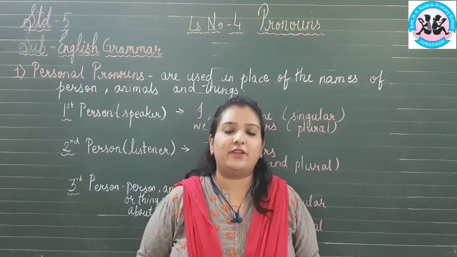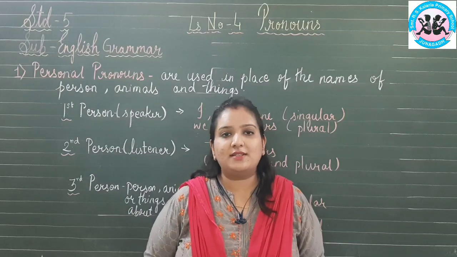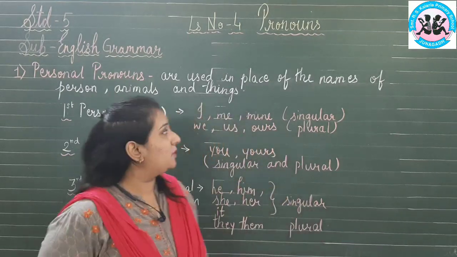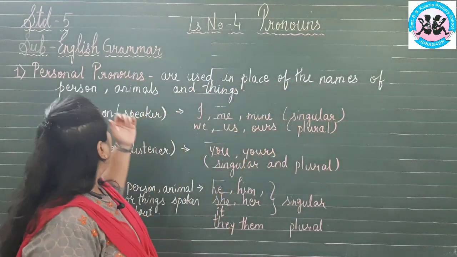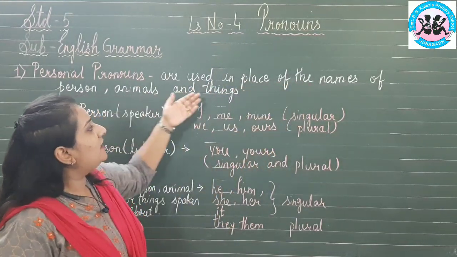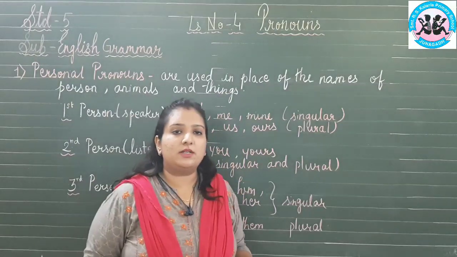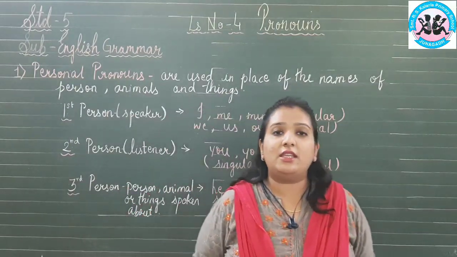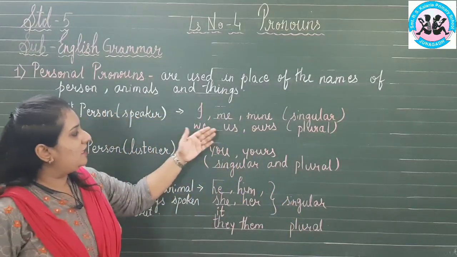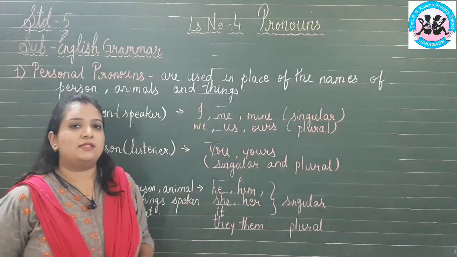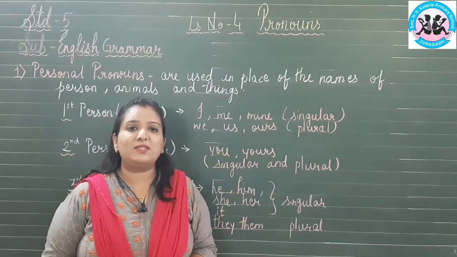Now let us study the very first pronoun, that is the personal pronoun. What is the personal pronoun? They are used in place of names of persons, animals and things. For all the names of persons, animals and things, we can use the pronouns I, me, mine, we, us and all these. But how to use all these pronouns?